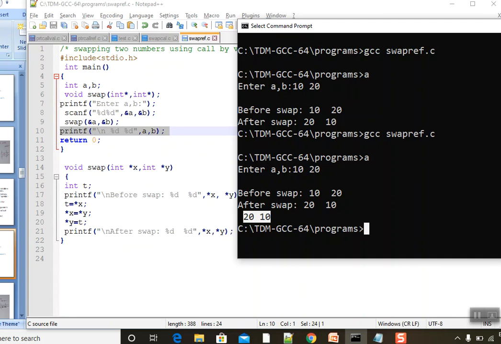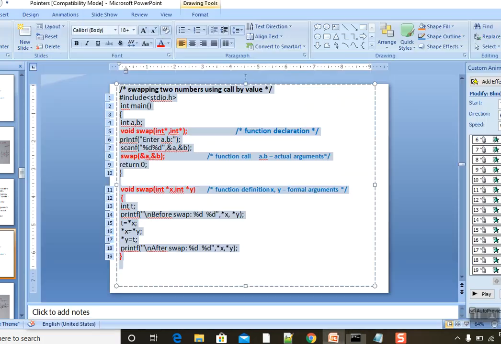But here, as we are accessing the address, from the address we are going to do all the changes. So the changes are permanent. Whatever changes we do with the formal argument are reflected in the actual arguments also. So in call by value the changes were temporary, but with call by reference the changes are permanent. This is the advantage of pointers, right?